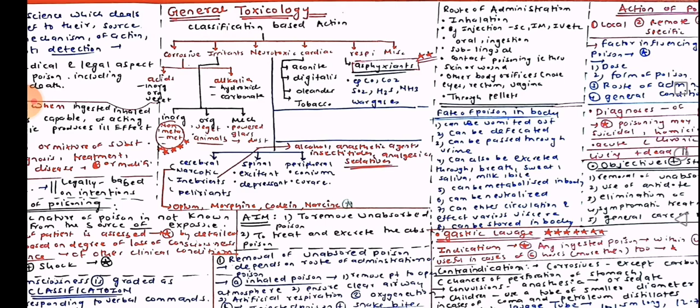Then we have spinal poisons, which are excitant and depressant. Excitant, nux vomica and its alkaloid strychnine. Depressants, Lathyrus sativus. Peripheral poisons, Conium and curare. Now we move on to the cardiac poisons, which are aconite, digitalis, oleander, tobacco. And respiratory, which are carbon monoxide, carbon dioxide, SO2, H2S, NH3, and war gases. And then we have the miscellaneous ones, which are analgesics, antipyretics, antihistaminics, tranquilizers, stimulants, amphetamines, antidepressants, and much more.